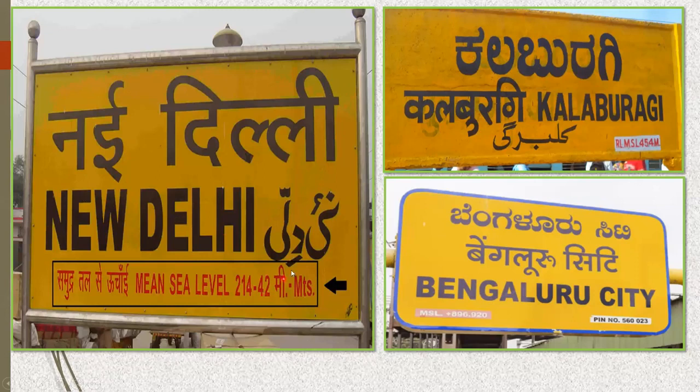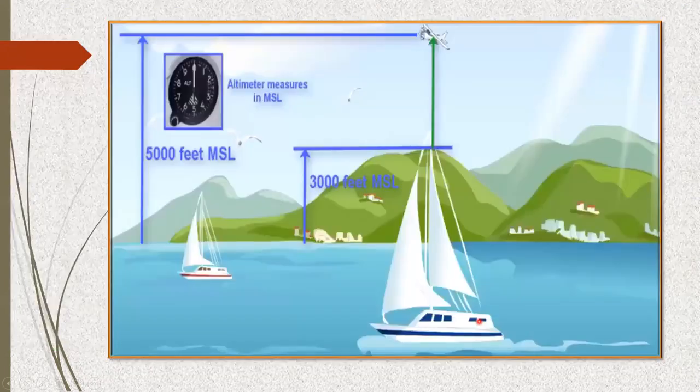That means this New Delhi city is at a height of 214.42 meter above the mean sea level. In the same way, if you come to Bangalore city, it is written MSL, that is mean sea level. It is 896.920 above the mean sea level. Now, what exactly is this mean sea level?